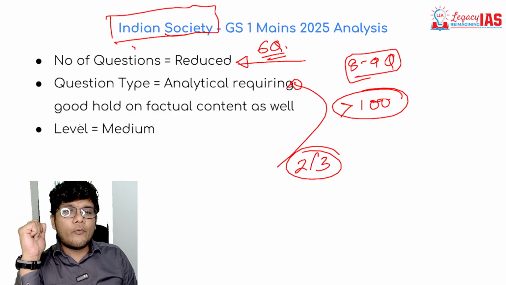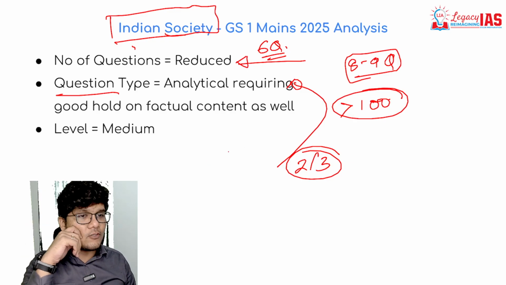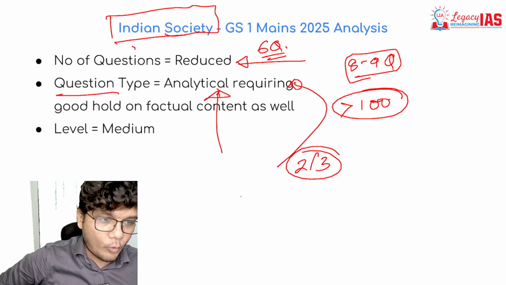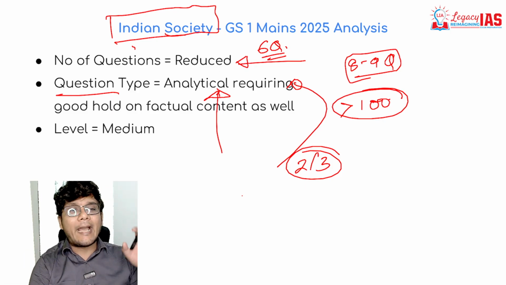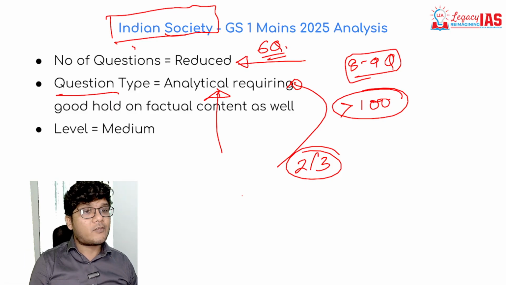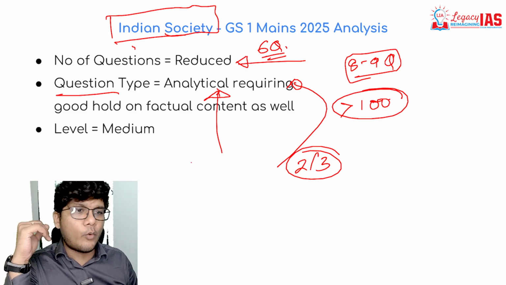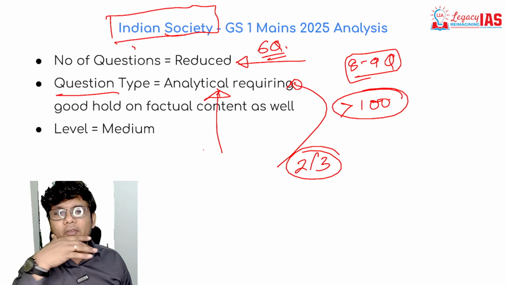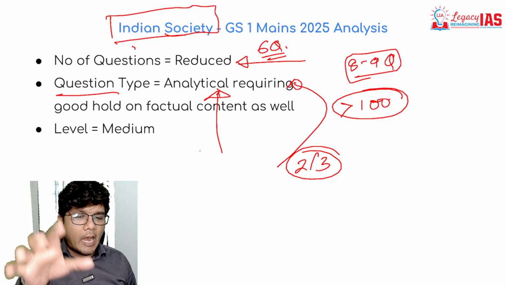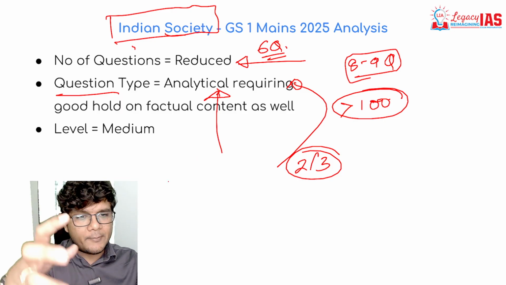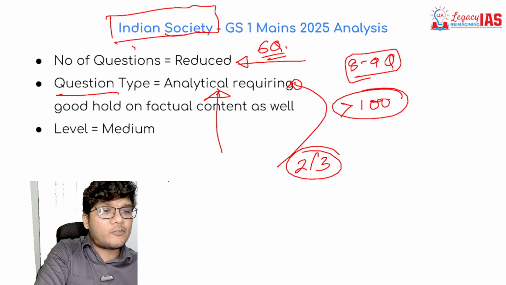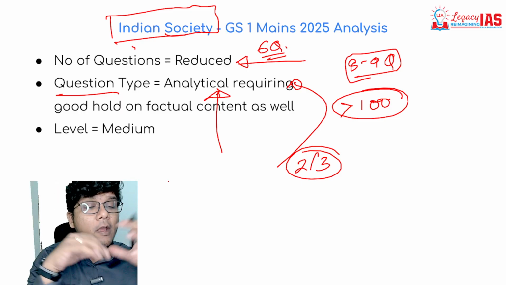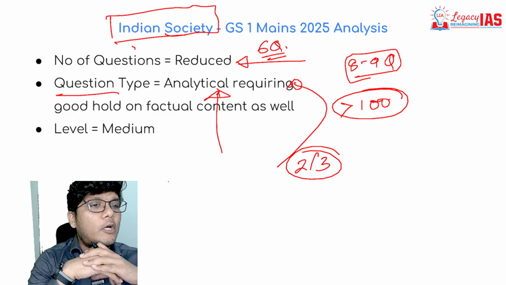Now moving ahead with respect to the type of questions, the question type is analytical. Yes, it is quite analytical. It is not directly related to current affairs. However, current affairs does help over here. But previously, let's say 5 years back, the questions in Indian society were such that they could be answered directly from the current affairs perspective, but now current affairs alone is not going to cut it.